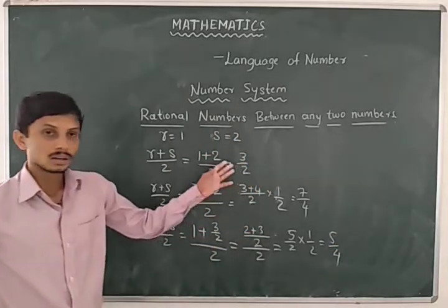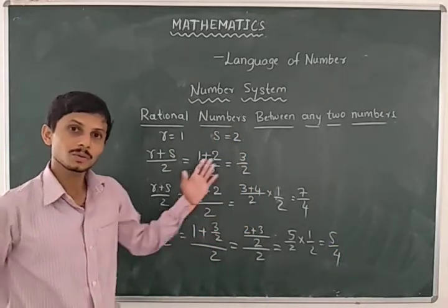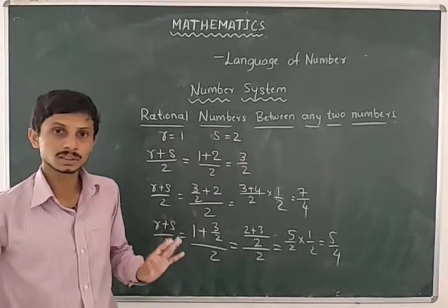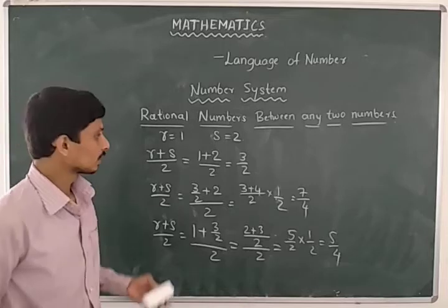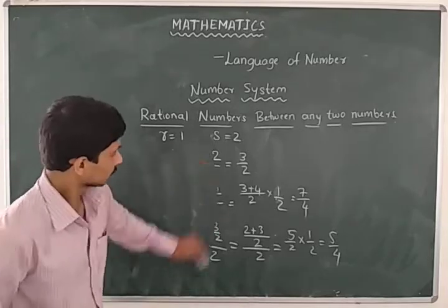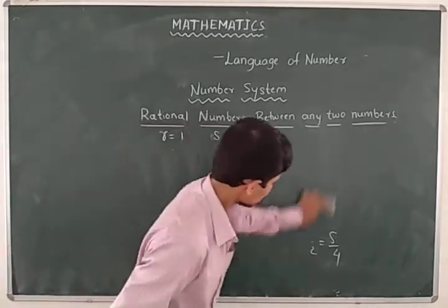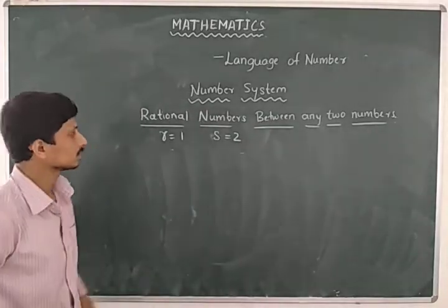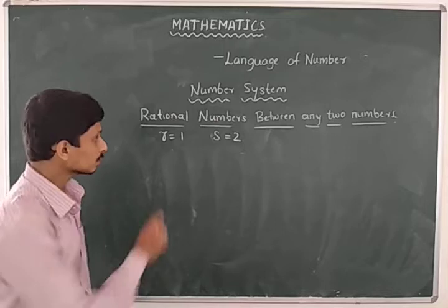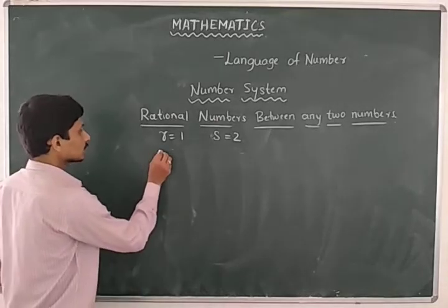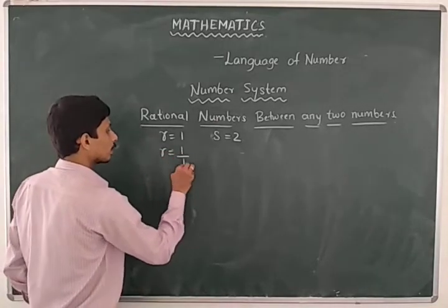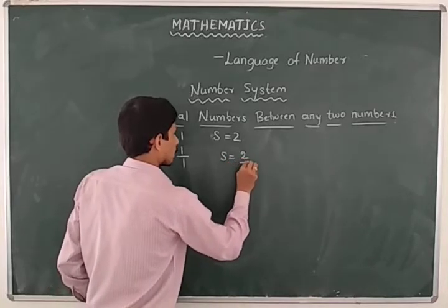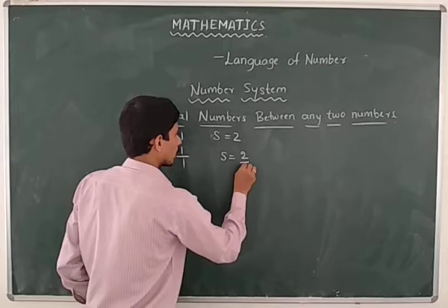So from this method we can find rational numbers between these two numbers. There is also another method. Consider r as 1 by 1 and s as 2 by 1.